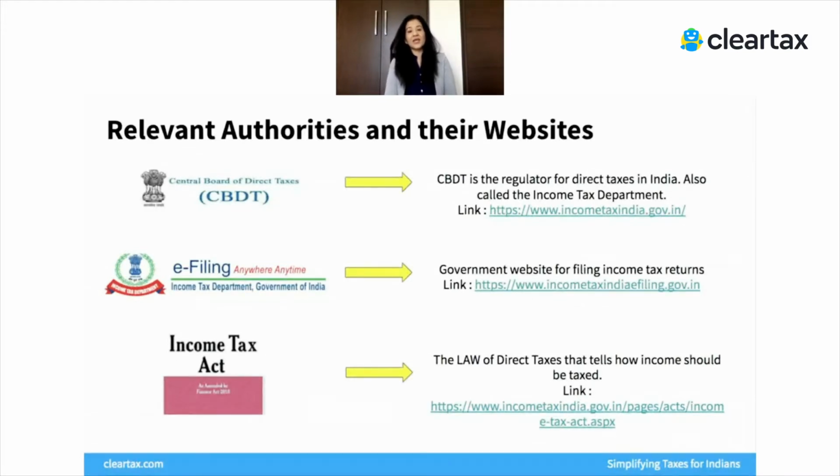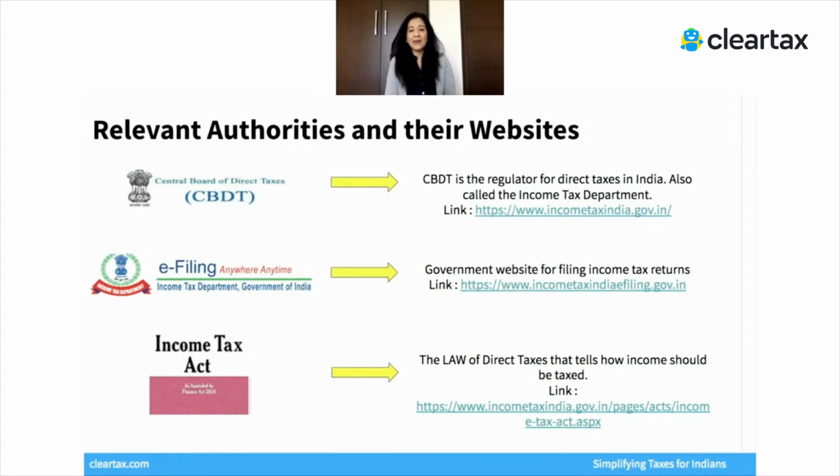The other important thing around direct taxes is that we have an Income Tax Act. This is the law, like the Gita of direct taxes, right? Everything on how an income should be taxed, what kind of tax rates should apply, who should pay tax, when these taxes have to be paid, how your income tax returns should be assessed, what the process for assessment is, and how the scrutiny is going to take place. All of that has been condensed and added into one single textbook, which is called the Income Tax Act. If you want, you can go and buy this Income Tax Act.